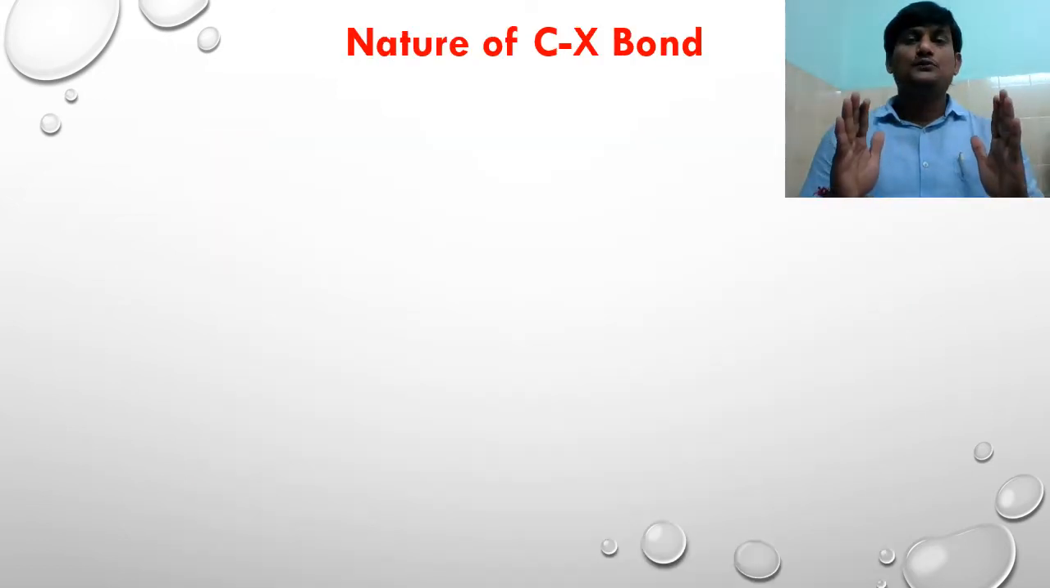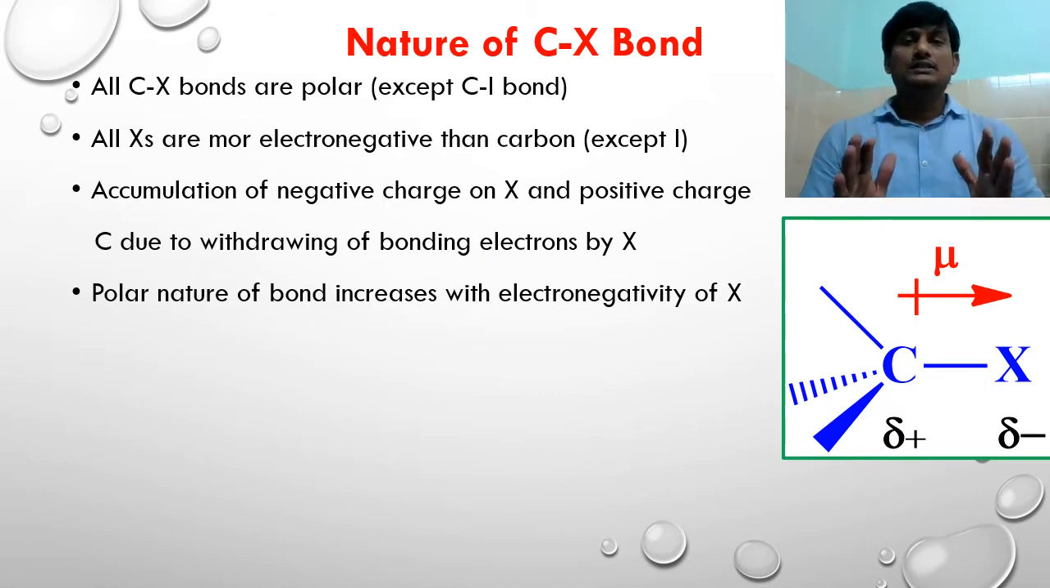Let us take the nature of carbon-halogen bond. We know that halogens are the most electronegative elements in their periods in periodic table, except iodine. Remaining all halogens are more electronegative than carbon. So if you take the carbon-halogen bond, the bonding electrons will be withdrawn by the halogen. So the halogen gets negative charge and the carbon gets positive charge. So there is a creation of two dipoles, and the dipole moment, it's a vector, it is in the direction of CX bond.